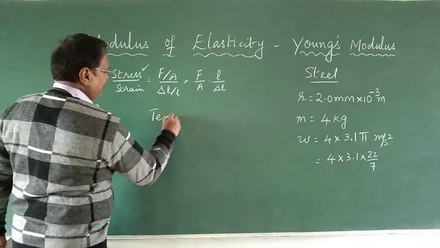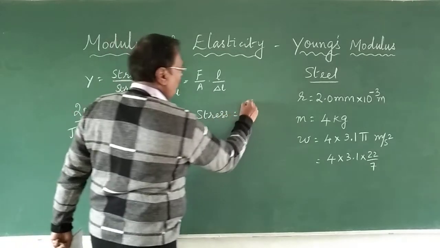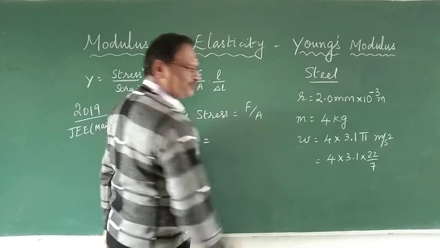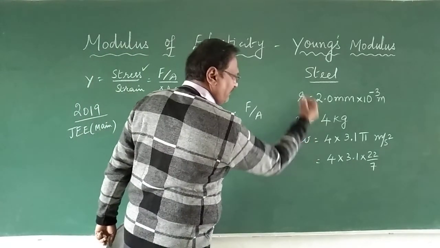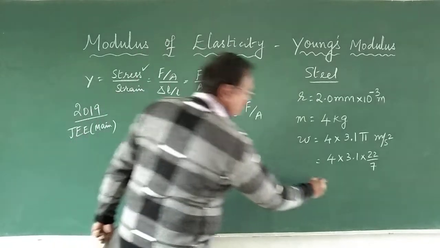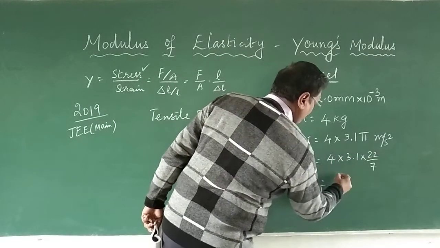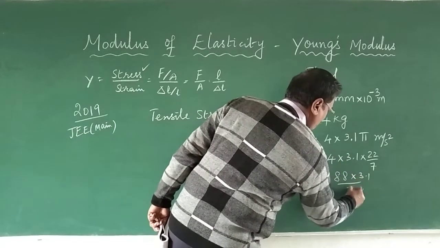We will write here tensile stress is equal to force upon area. What is the force? Force is the weight of the body acting downward, gravitational force, which we can solve here. This will become 4 into 22, 88, multiplied by 3.1 upon 7.